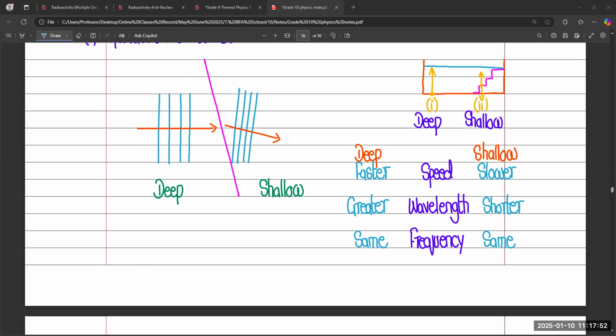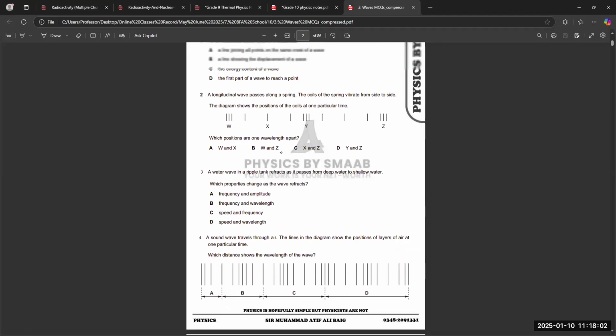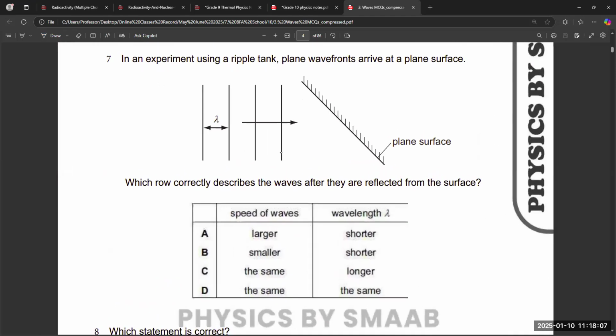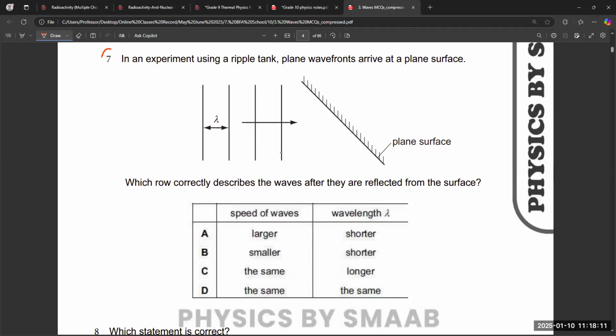And if you observe your questions, you will get an idea of how they are different and how you get questions in your papers. For example, this is a question on reflection. In an experiment using a ripple tank, plane wavefronts arrive at a plane surface.